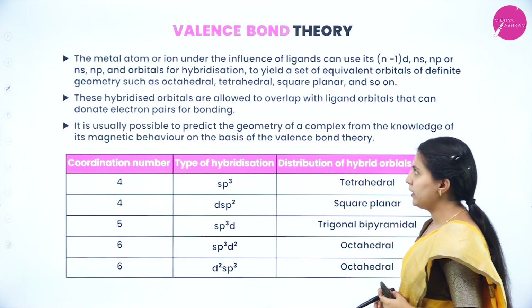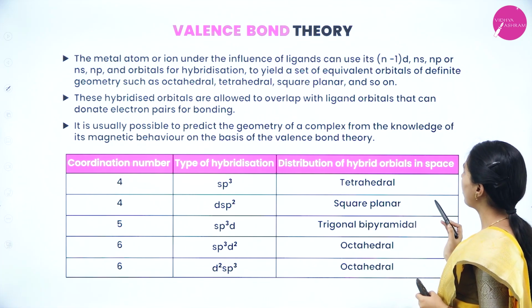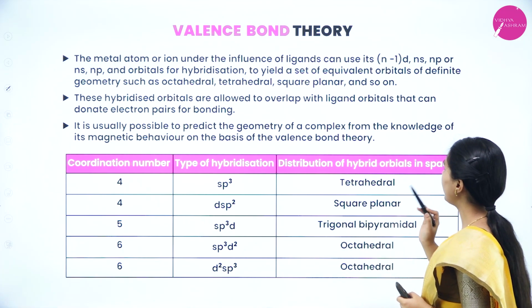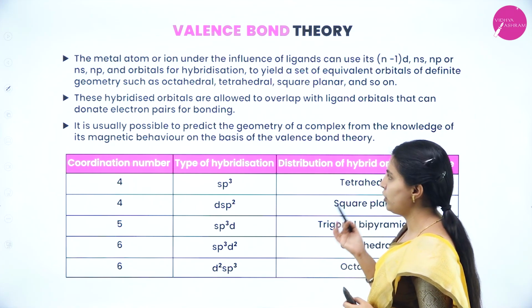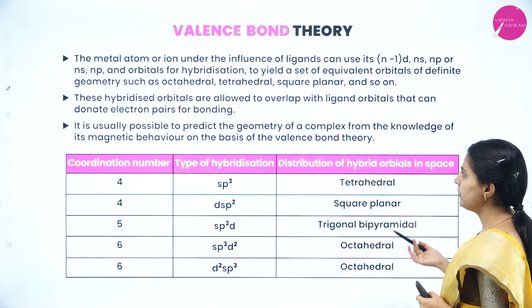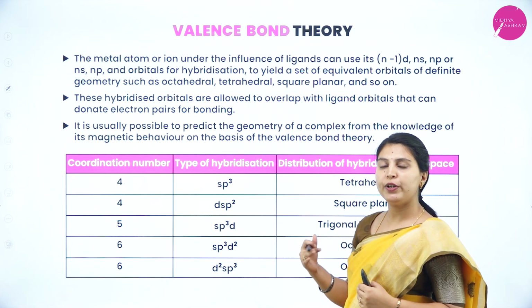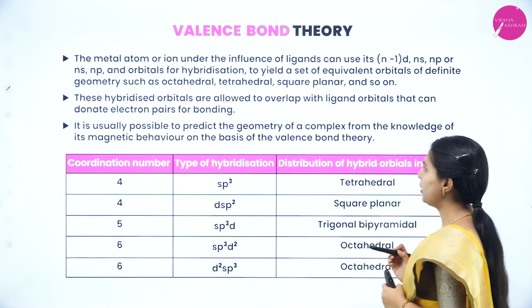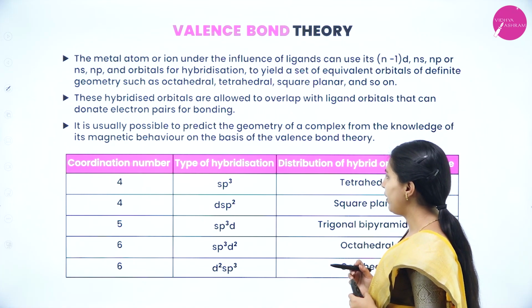Next, valence bond theory. The metal atom or ion under the influence of ligands can use its (n-1)d, ns, np orbitals for hybridization to yield a set of equivalent orbitals of definite geometry such as octahedral, tetrahedral, square planar and so on. These hybridized orbitals overlap with ligand orbitals that donate electron pairs for bonding. It is usually possible to predict the geometry of a complex from the knowledge of its magnetic behavior on the basis of the valence bond theory.